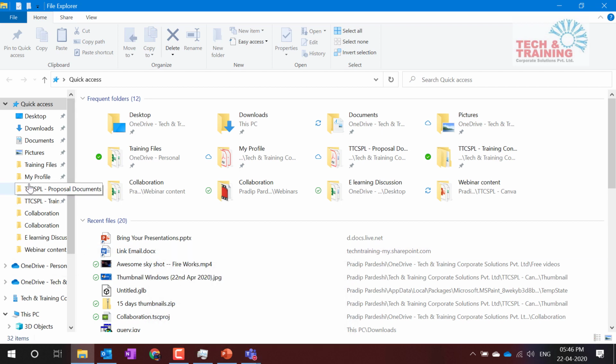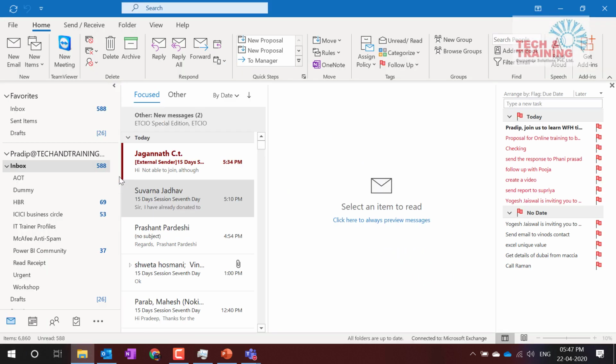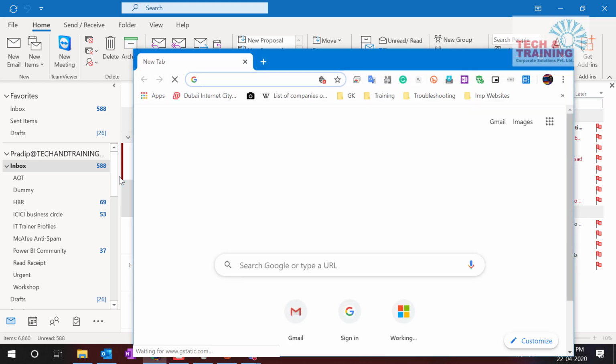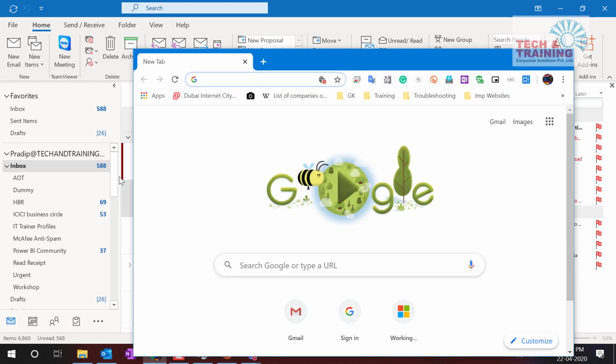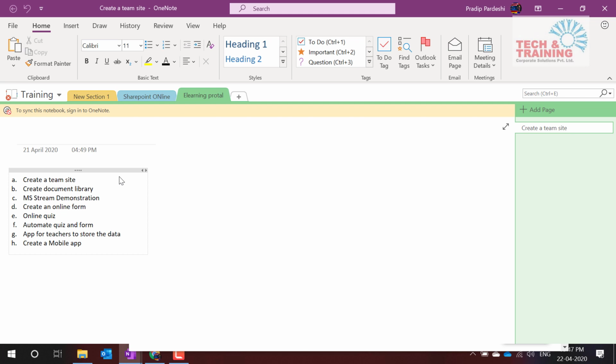So let's say I would like to open my Outlook. What I'll do, Windows, and it is present at the second position. So I press Windows 2. The Outlook has opened. Windows 4 is going to help me to open my browser. Windows 3 is nothing but OneNote.